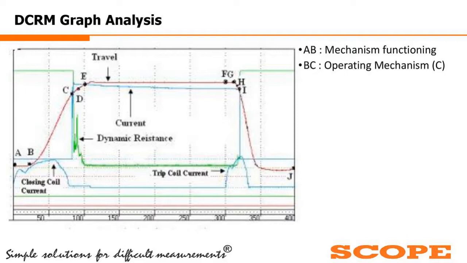So even after the point E, if there is any loose contact, we will see the resistance going up and down, up and down. Many of you might have seen this sort of graph in your substation, on your breaker. So now you can correlate that, yes, I have seen this. If you have not seen resistance changes or jitters in the resistance curve after the point E, but in between the points C and E,